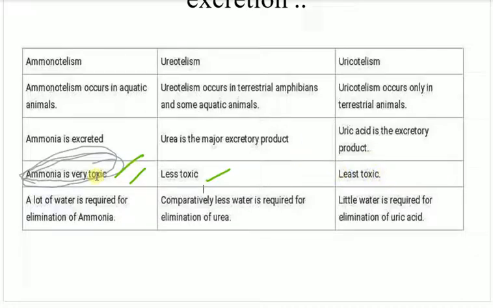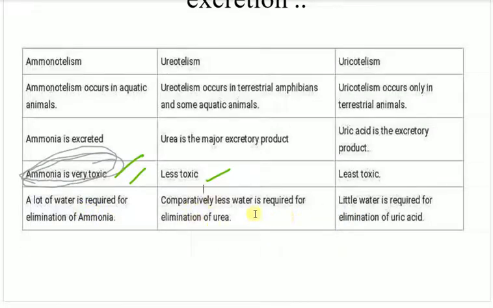Now look at what the next point says. A lot of water is required for elimination of ammonia. Comparatively less water is required for elimination of urea. Little water is required for elimination of uric acid. Look, I can tell you one thing.